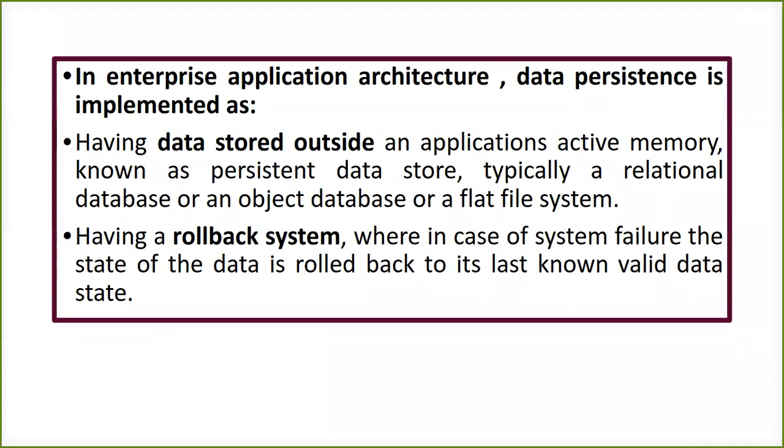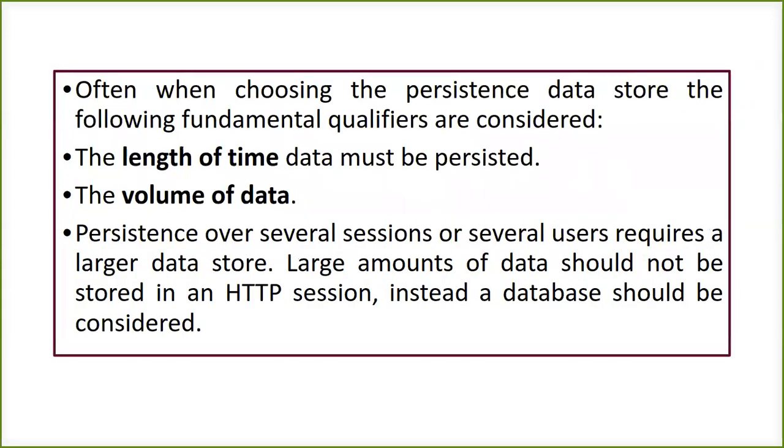In an enterprise application architecture, data persistence is implemented when there is a data store outside the application, in something called an object relational database. Next is the rollback system: in case of system failure, the option should be available to get my data back by rolling it back to the previous state where the actual valid data was, and we can roll back all my data.